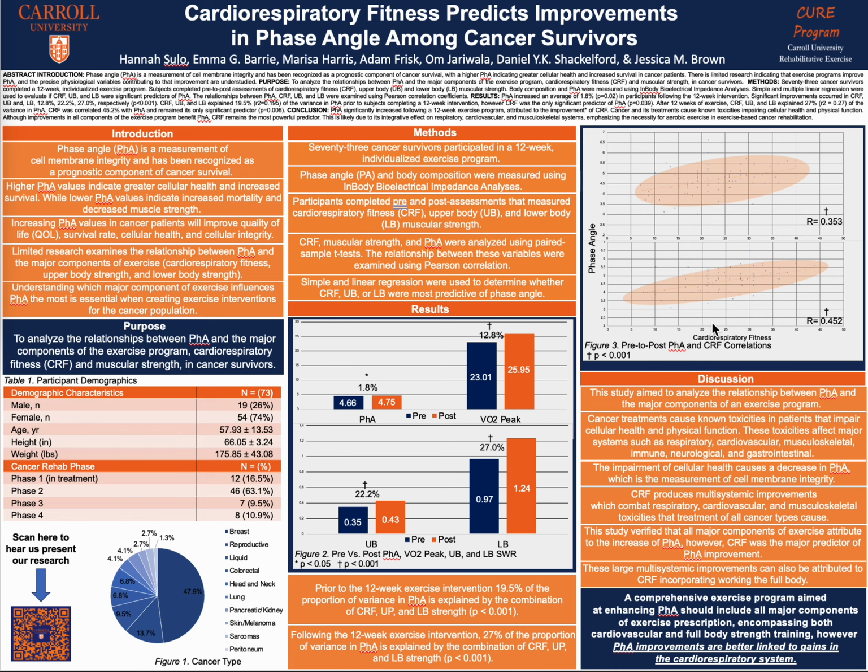This is related to the multi-systemic effects cardiorespiratory fitness contributes to combat respiratory, cardiovascular, and musculoskeletal toxicities that treatments of all cancer types cause. This study demonstrates the pivotal role the major components of exercise have on improvements of phase angle, specifically cardiorespiratory fitness. Cardiorespiratory fitness was the major predictor of phase angle improvement because it encompasses full body engagement to create substantial multi-systemic improvements.